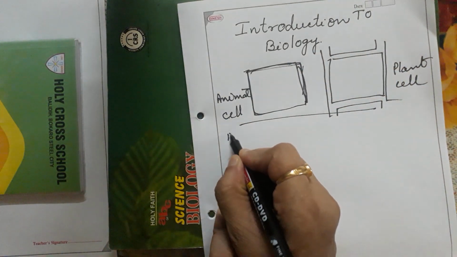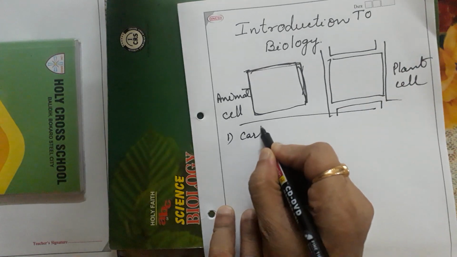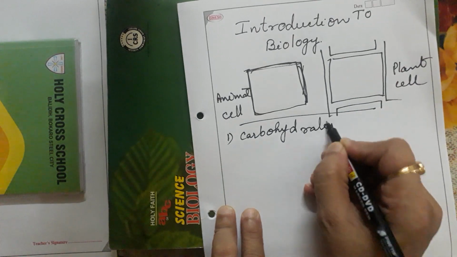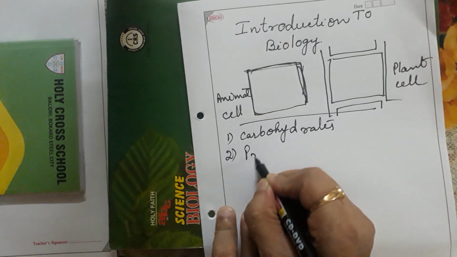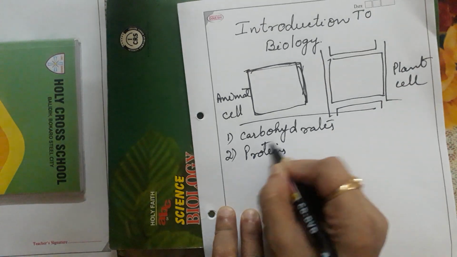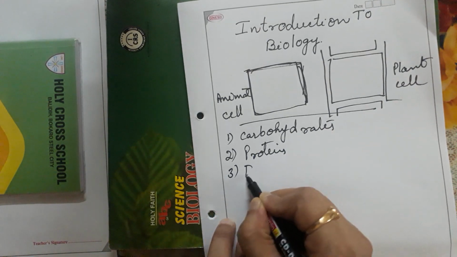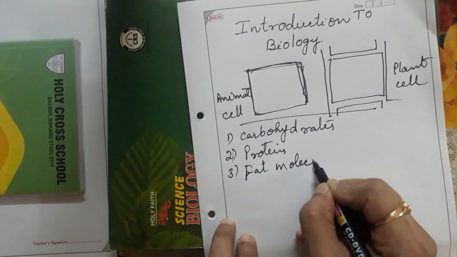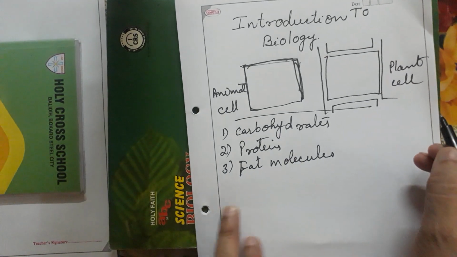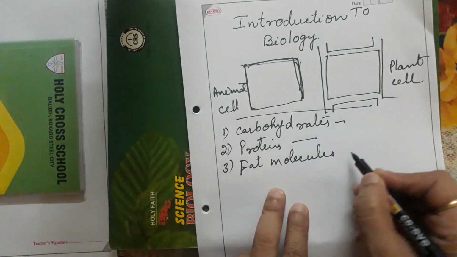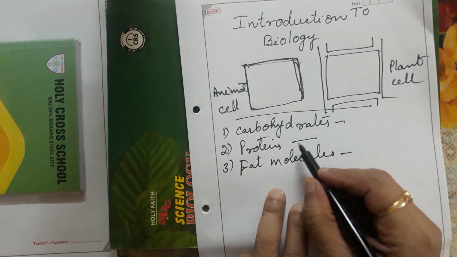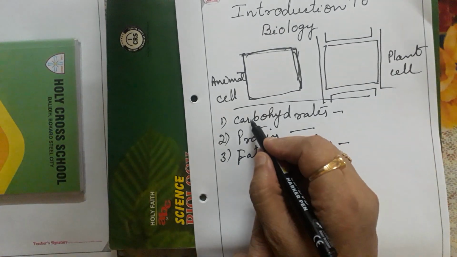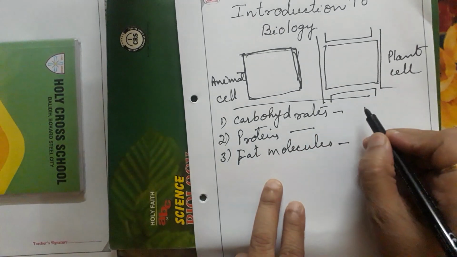Okay, so what is the basic unit, or what exactly is the cell made up of? The cell is made up of mainly carbohydrates, second is proteins, third is fat molecules. Okay, so these are the molecules: protein molecule, carbohydrate molecule, fat molecule.